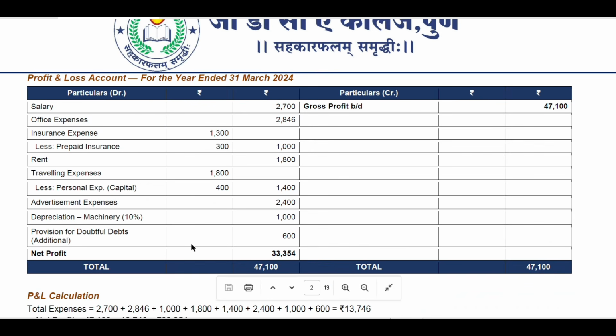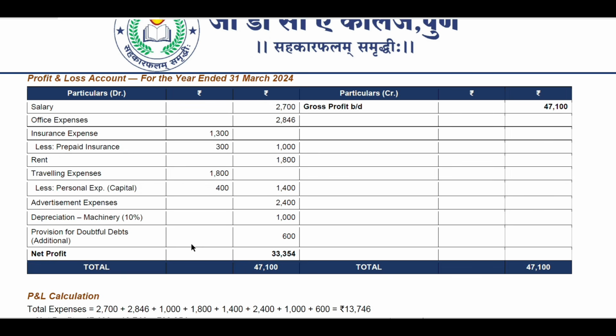Next we'll move towards the profit and loss account for the year ended 31st March 2024. So particulars debit and particulars credit. Again, we have to make a table. You can make tables in whatever way you are able to, because tables attract more marks, and it is very easy for the examiner to understand what you have written in the examination.